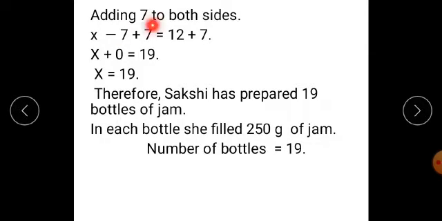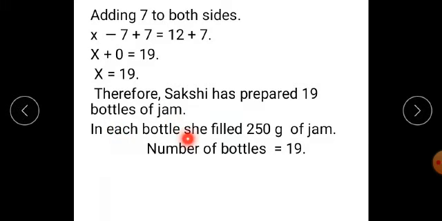Therefore, adding 7 to both sides. Therefore, x minus 7 plus 7 is equal to 12 plus 7. Now minus 7 plus 7 cancel each other, or we get 0. Therefore, x plus 0 is equal to 19 because 12 plus 7: 13, 14, 15, 16, 17, 18 and 19. Therefore, here we get the value of x is equal to 19. That is, Sakshi has prepared 19 bottles of jam.